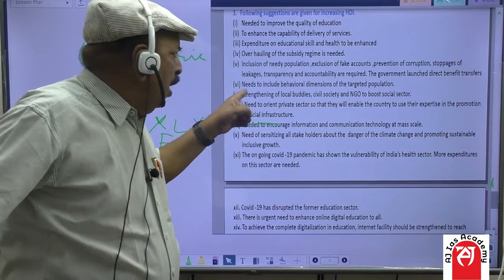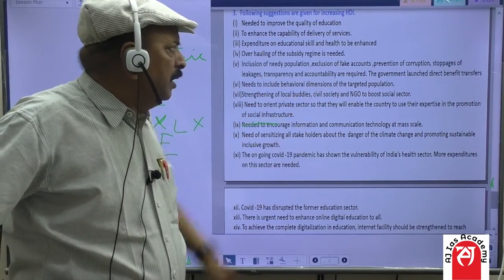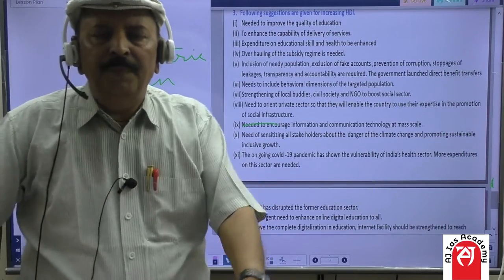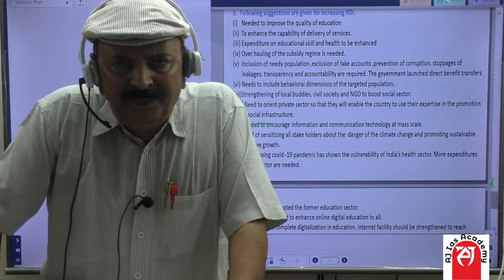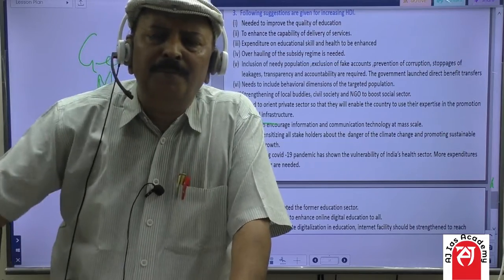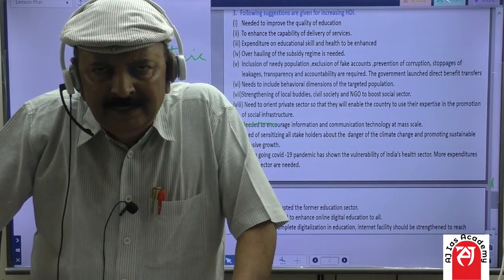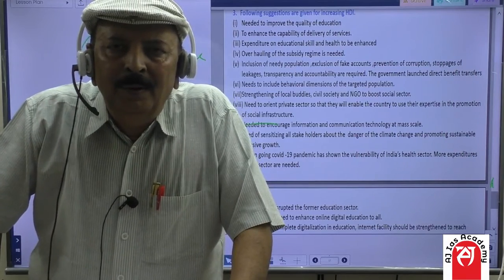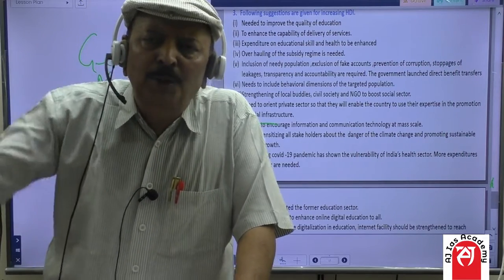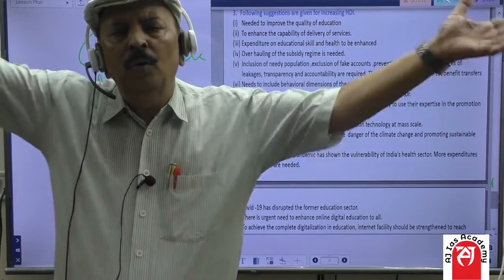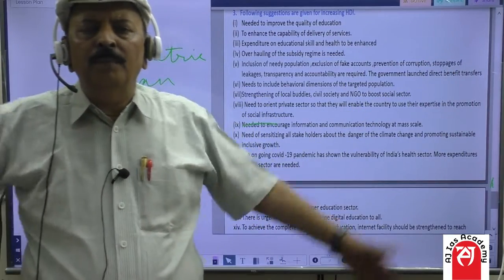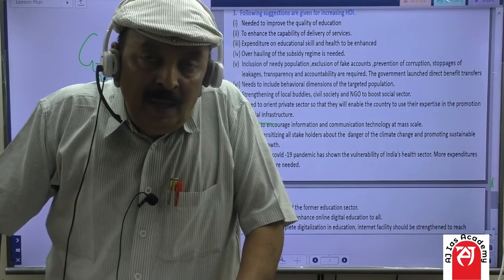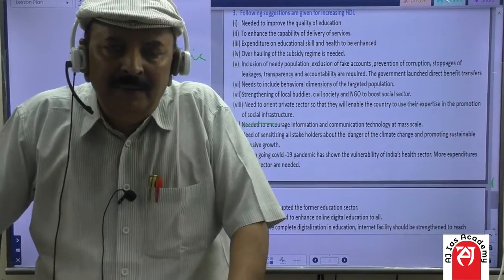Again, another point is the need to include behavioral dimension of the targeted population. For example, you have made toilets, government has given subsidy for construction of toilets, but people are not going to their toilet, they are not using it. They go in the field for open defecation, which pollutes air.